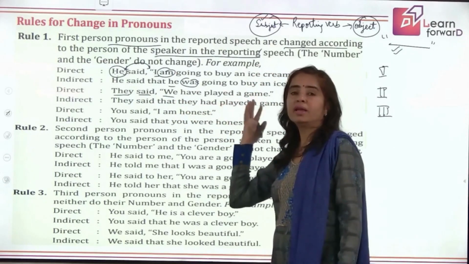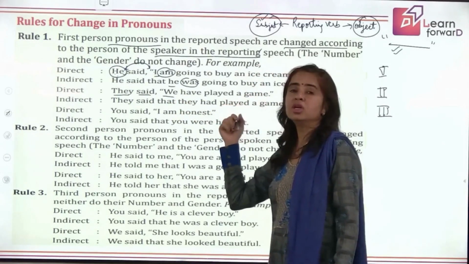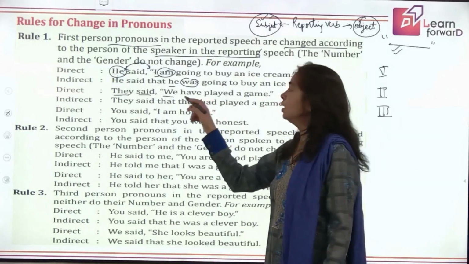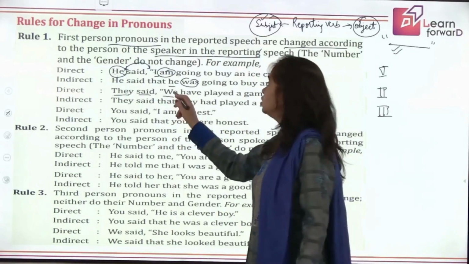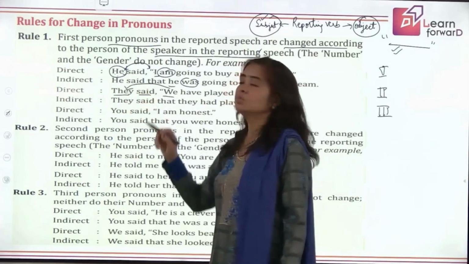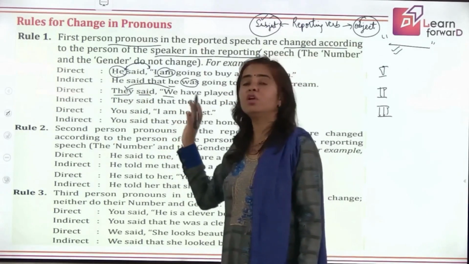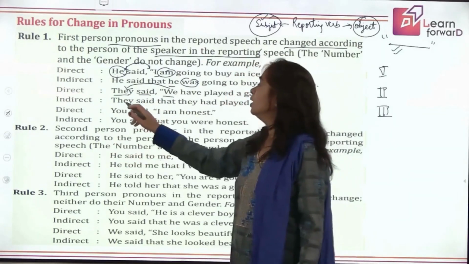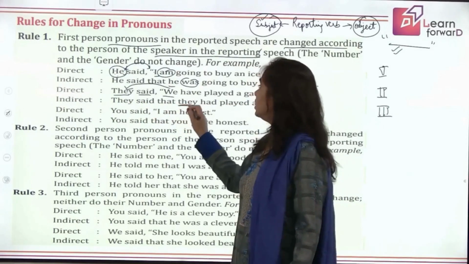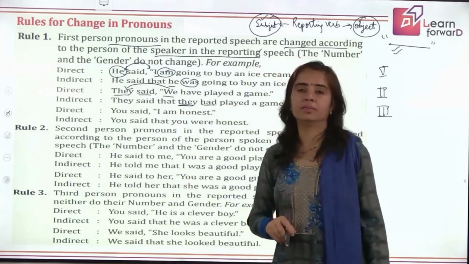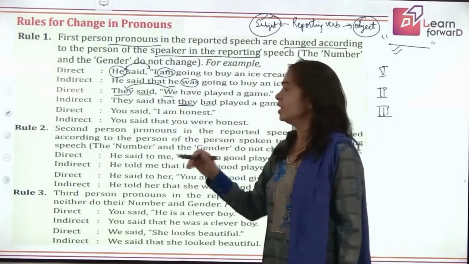Now again look at the reported speech. You have first person plural here, we. It will change to, look at the subject, this is third person, so your we will also become third person plural. They said that they had played a game. Clear? Let's see another example.